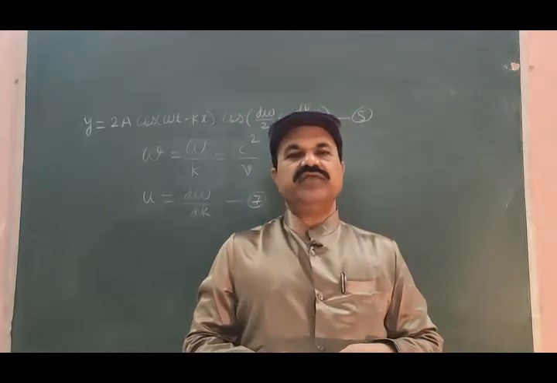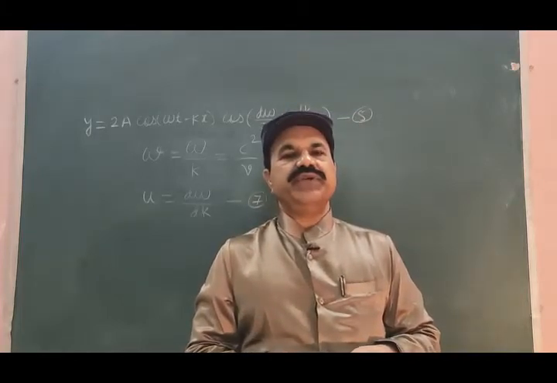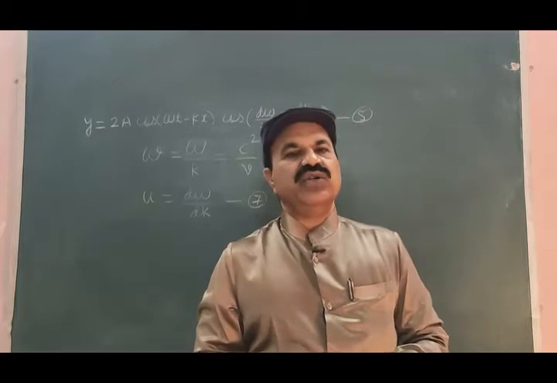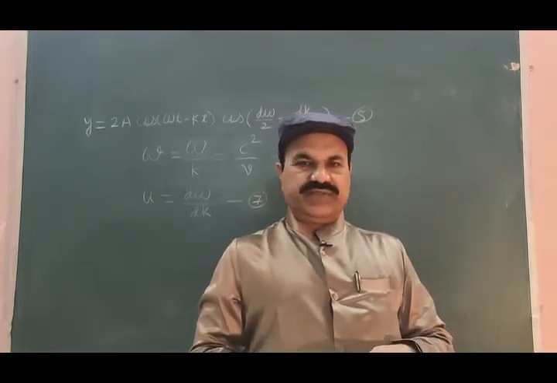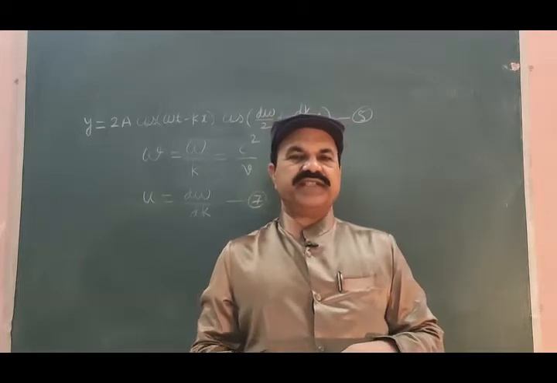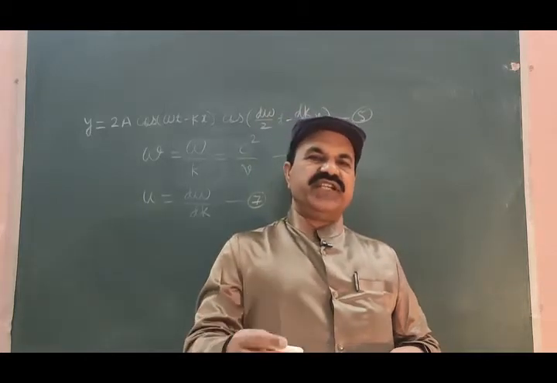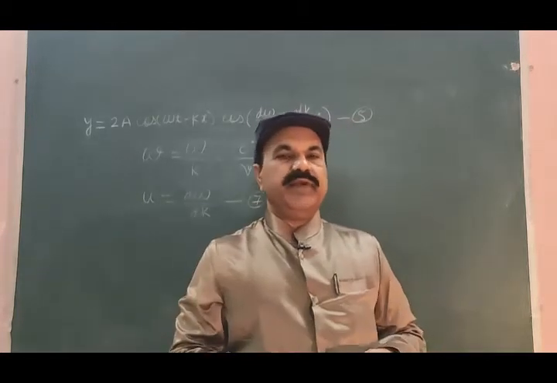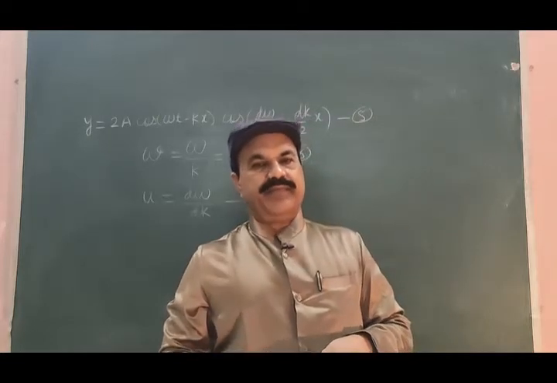The velocity of a wave is dependent on the wavelength. The velocity of the wave will change as the wavelength is changing, and it may be different in different media.